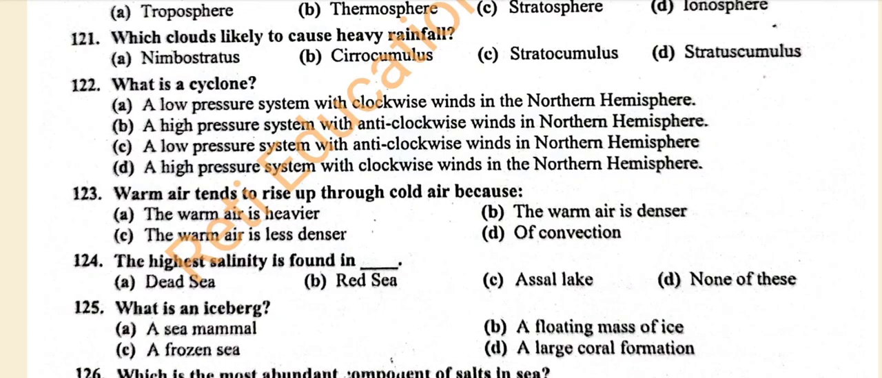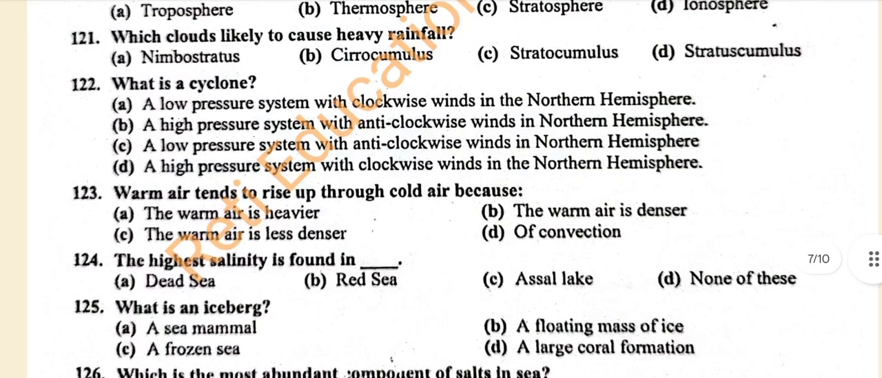Question number 122. What is a cyclone? And the correct answer is C. A low pressure system with anti-clockwise winds in the northern hemisphere.